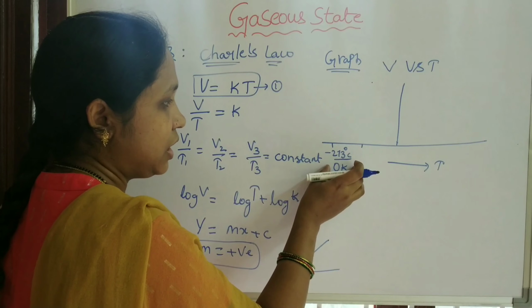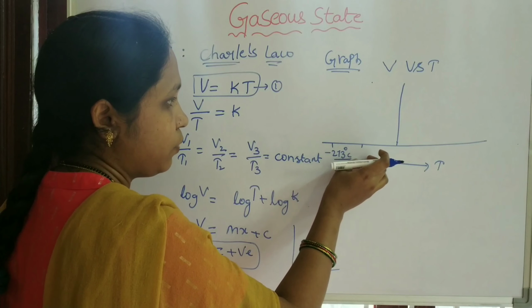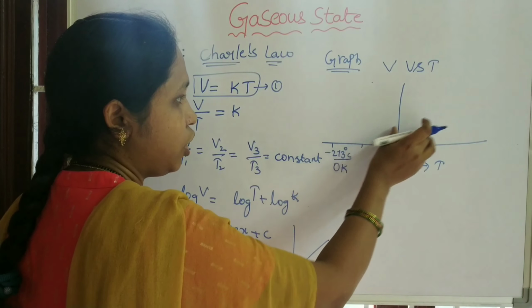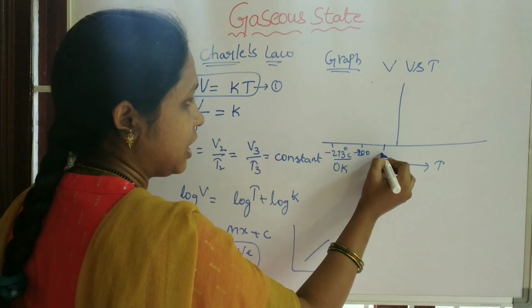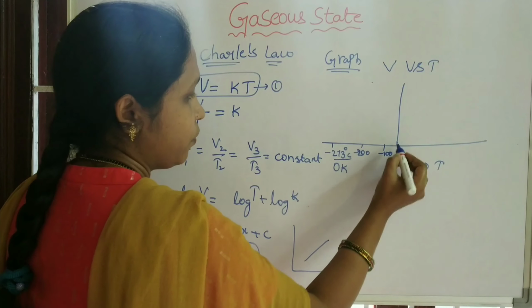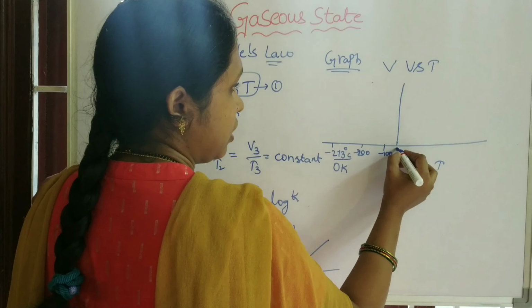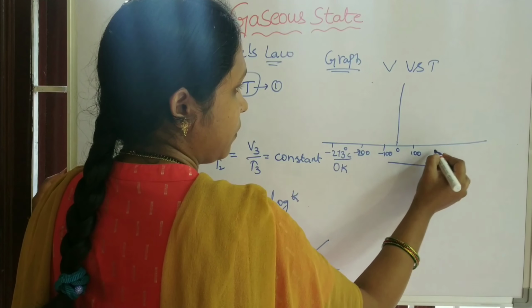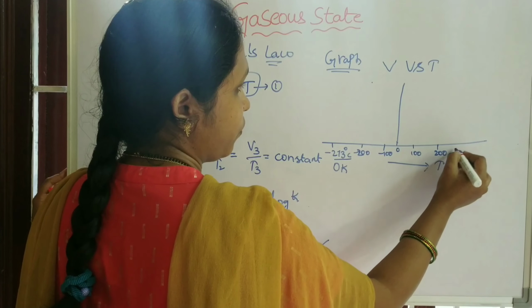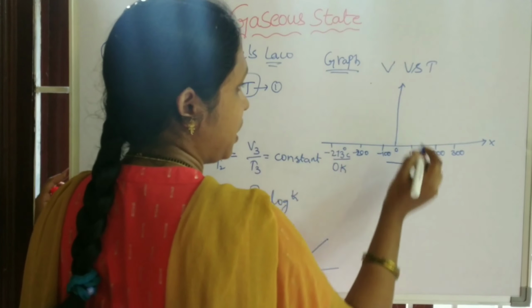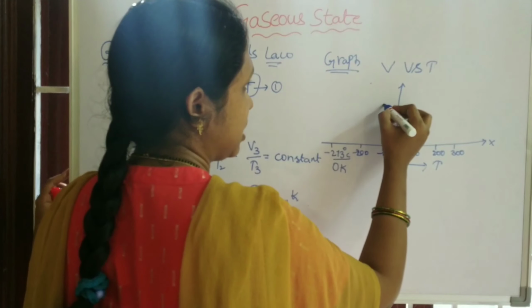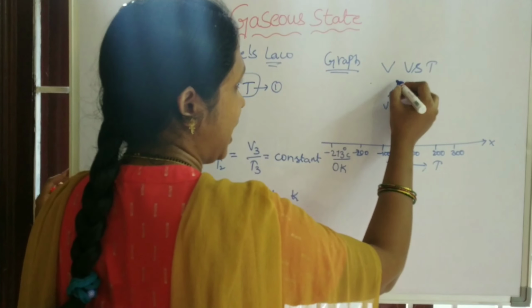From that temperature onwards, if the temperature increases, the volume increases. So here, take temperature on the x-axis and volume on the y-axis.